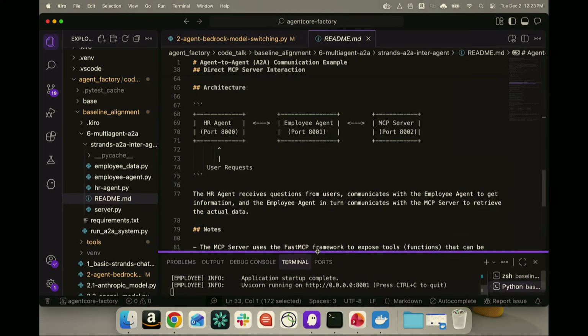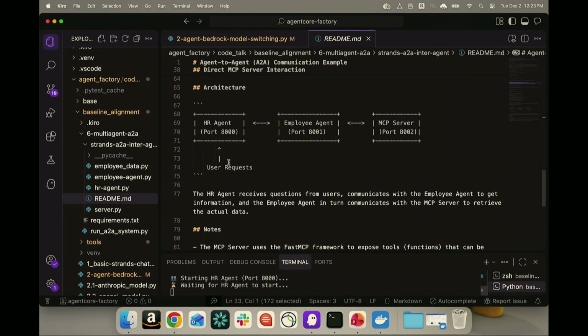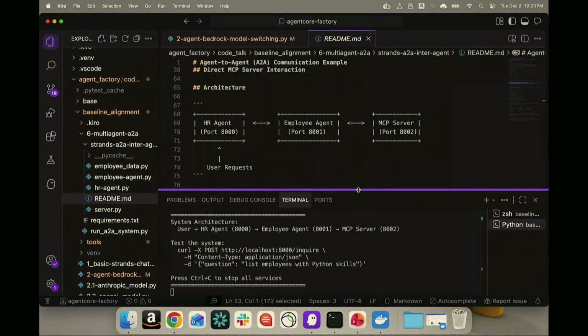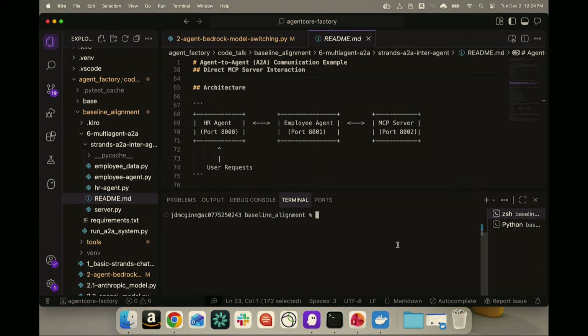I'm creating an HR system. It will take a user's request. I'm asking it to host an HR agent locally on port 8000. It talks using A2A to an employee agent on port 8001, and it uses an MCP server, almost like a database, to get employee data. The request that I'm going to make is, can you find me which employees can help me on a particular machine learning project? I've given it a database of different employee names with different skill sets, and it needs to identify who the right employees are. So I'll make a curl request here to trigger the HR agent. Let me go ahead and do that.